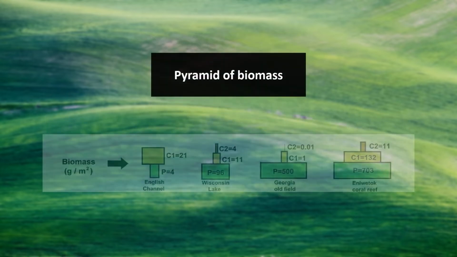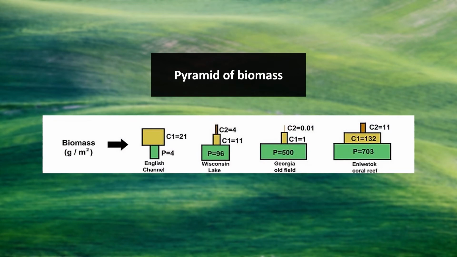The pyramid of biomass, what is this? This is the total biomass at each trophic level, which is measured in terms of the dry weight or the calorific value per unit area and plotted on the graph. In order to calculate the biomass of the producers, we collect and weigh the plants of a given area. Suppose we want to find out the actual biomass present in that particular trophic level, we go and collect and weigh the plants of a given area.